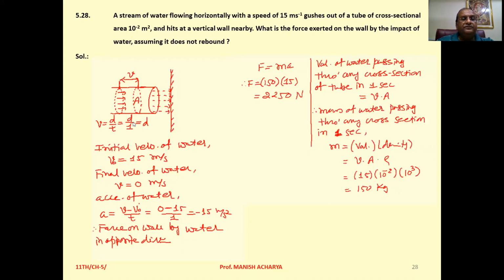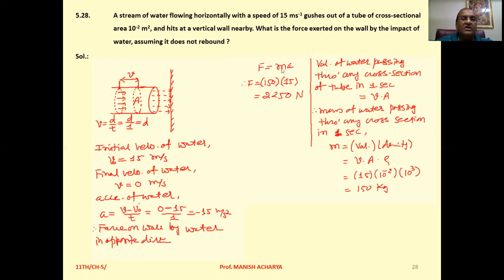So now, the initial velocity of water is 15 meter per second. The final velocity of water: now it does not rebound, which means the final velocity becomes 0, v equal to 0. So acceleration of the water, a, that is v minus v0 by t, is equal to 0 minus 15 by 1, minus 15 meter per second square. So force on wall by water, that is in opposite direction. So we can write force, that is mass into acceleration.